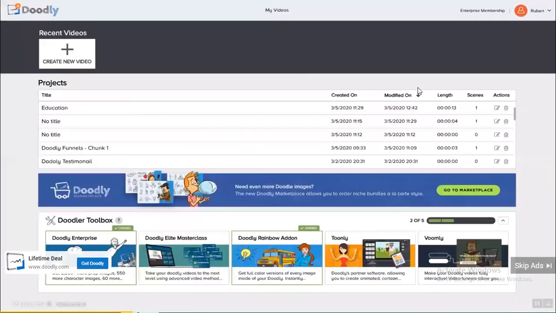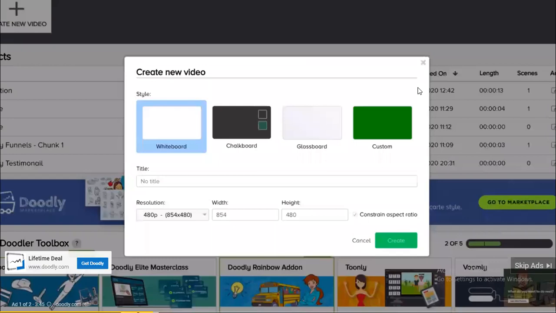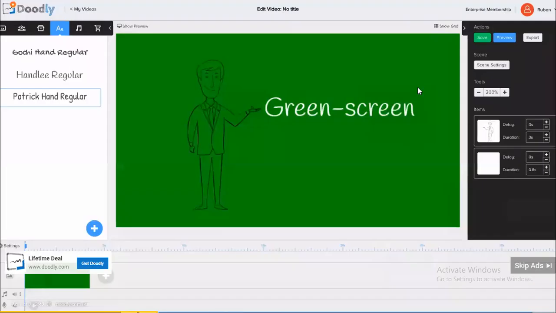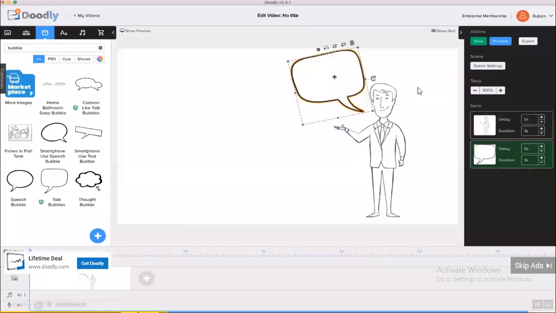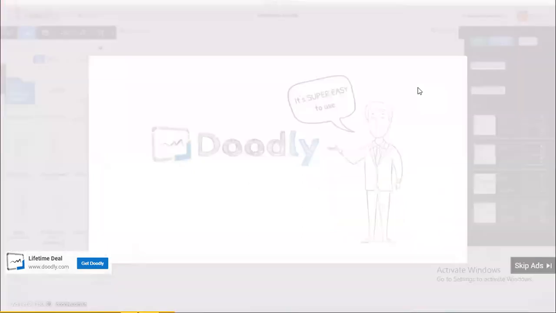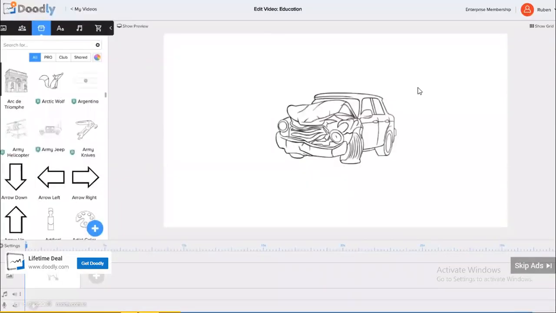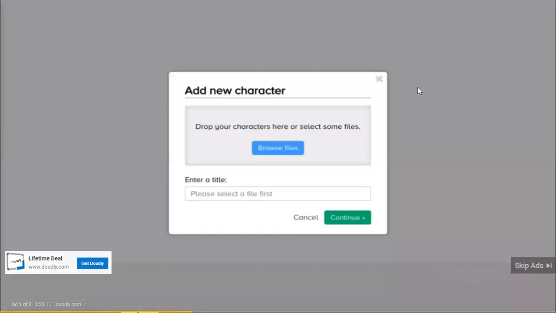Alright, here I am inside the Doodly software, which is available for Mac and PC. You'll notice that you can choose the style of your video, selecting from whiteboard, blackboard, greenboard, glassboard, and for more advanced users, you can even use a green screen background, giving you lots of control over the video style. In this example, let's create a nice looking whiteboard doodle video. You'll notice that Doodly makes it super easy to create your own doodle videos with done-for-you scenes, hundreds of characters, a huge selection of props and images, royalty-free music, and even text. And for the ultimate in customization, you can even upload your own images, fonts, props, and music.